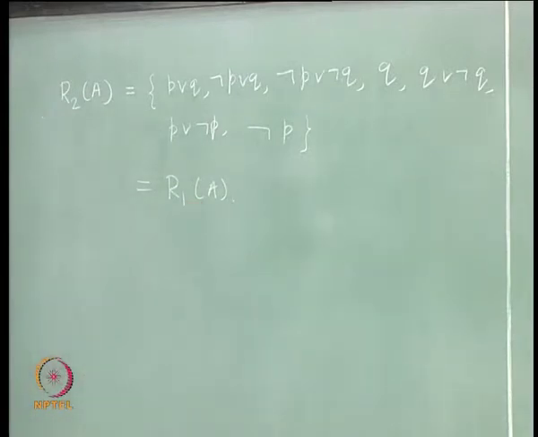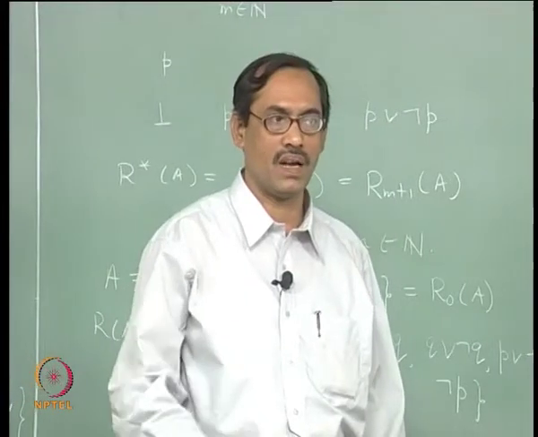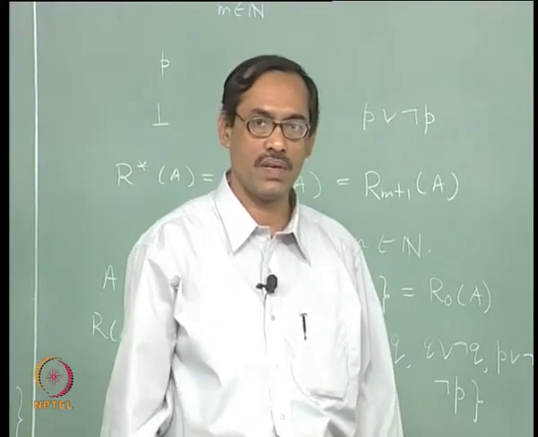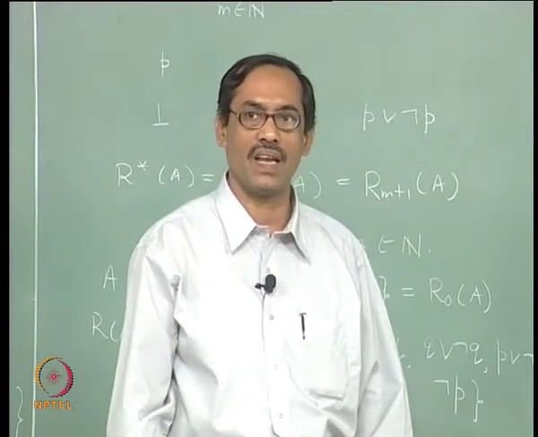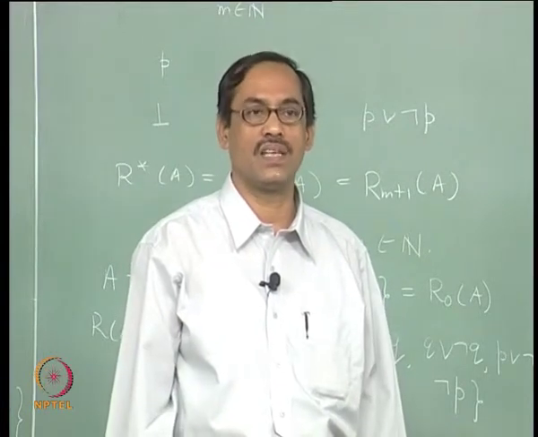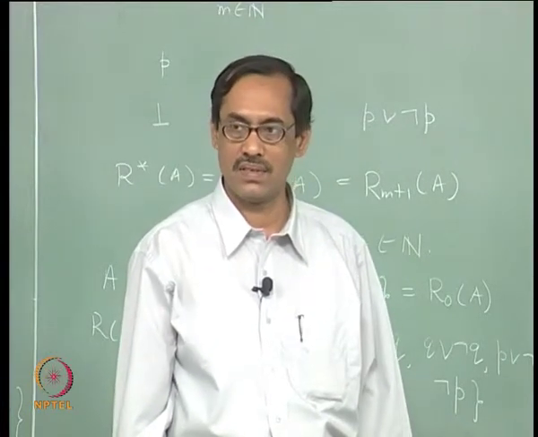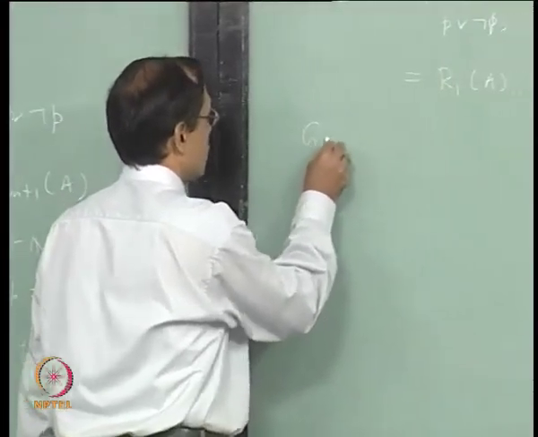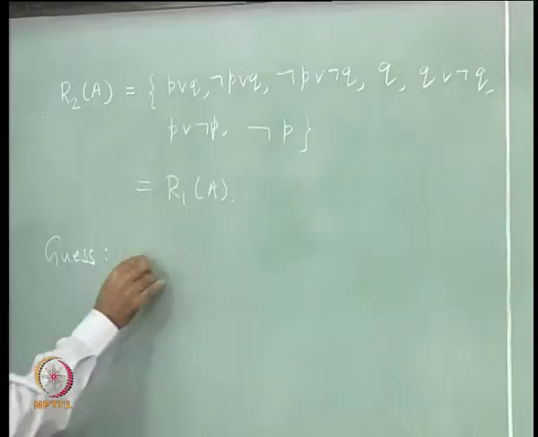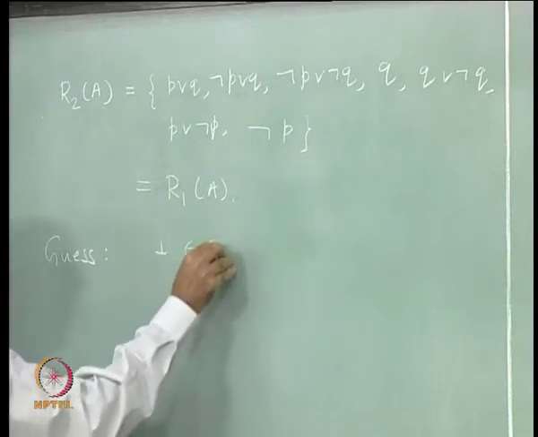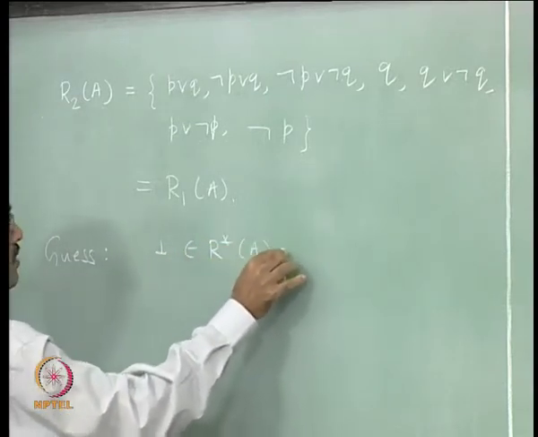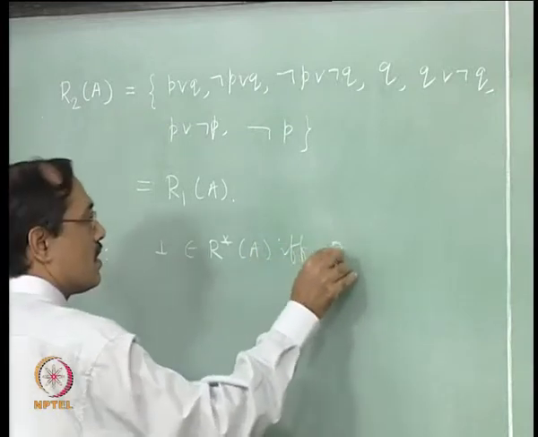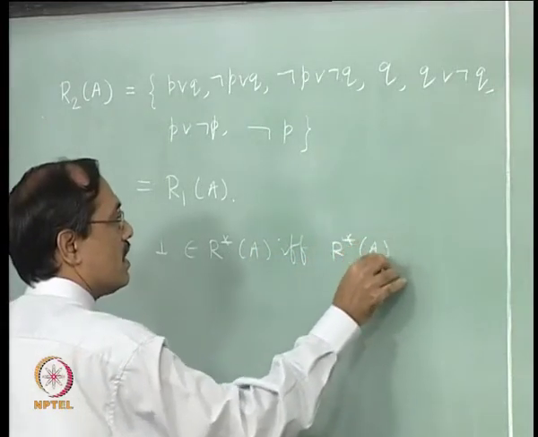Fine. So, it terminates there. Now, that termination is guaranteed, our procedure says if bottom is at all generated, it is unsatisfiable. If bottom is not generated in R star A, it is not unsatisfiable, it has to be satisfiable. Fine. So, that is our guess now. Guess is bottom belongs to R star A if and only if R star A is unsatisfiable.